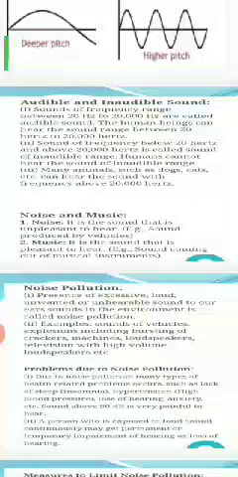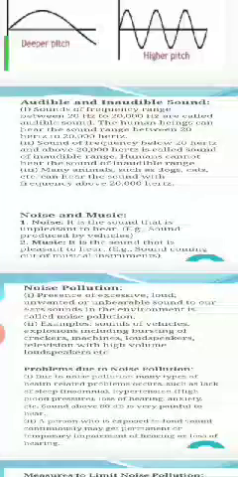Audible and inaudible sound. Human beings have a definite capacity to hear sound. Human beings can hear sound between 20 Hz and 20,000 Hz. This is the audible range.